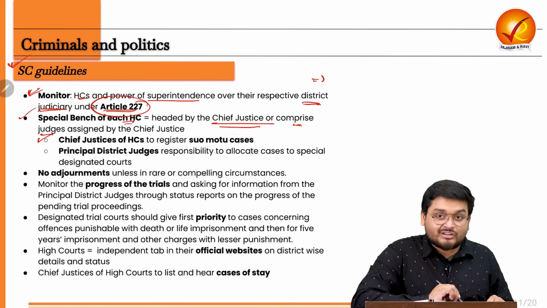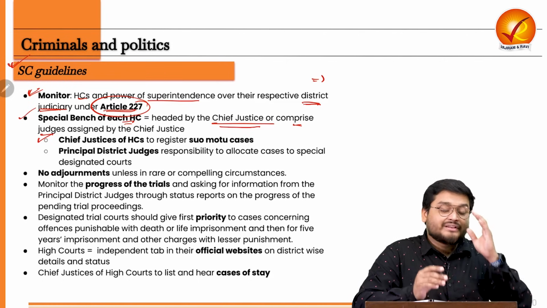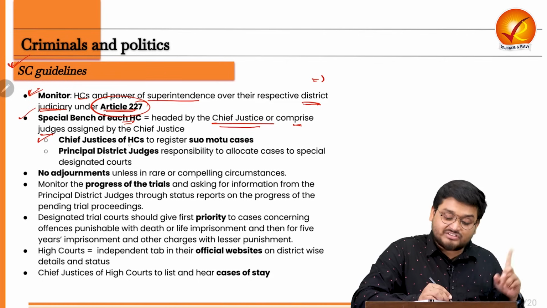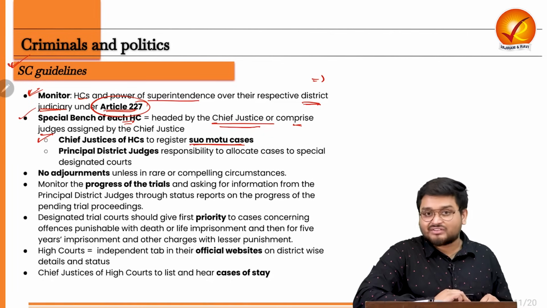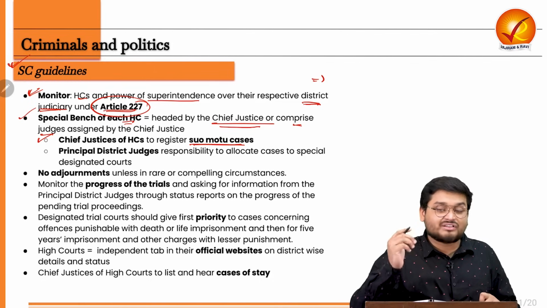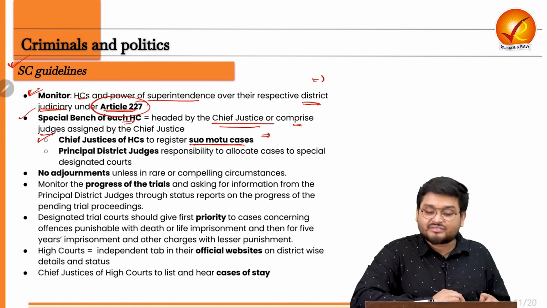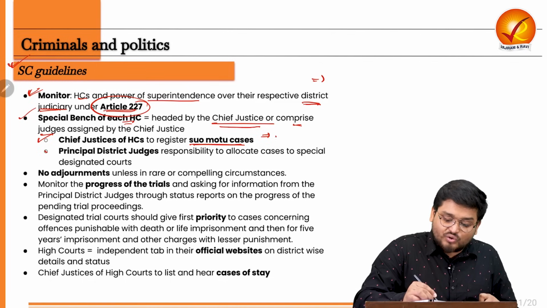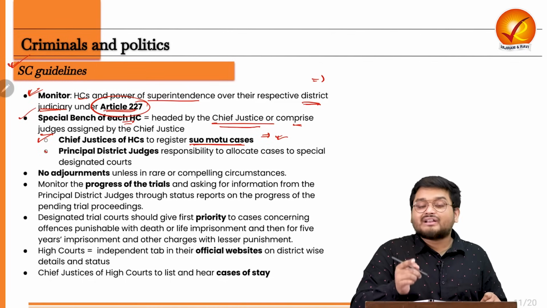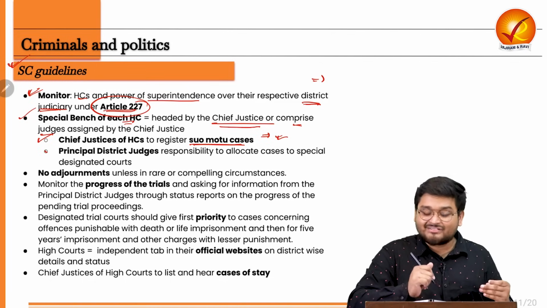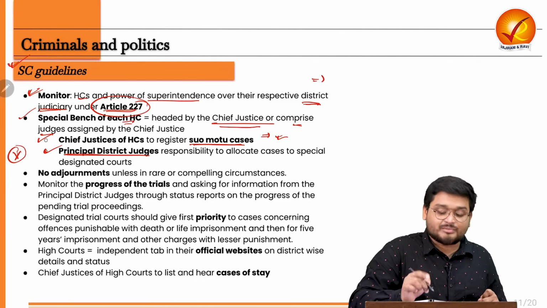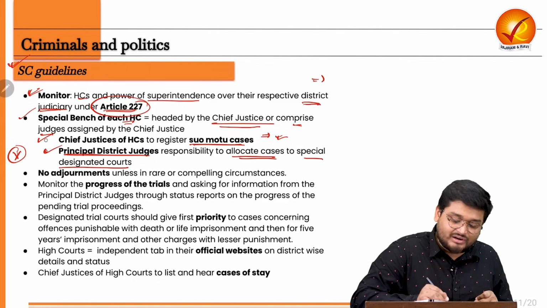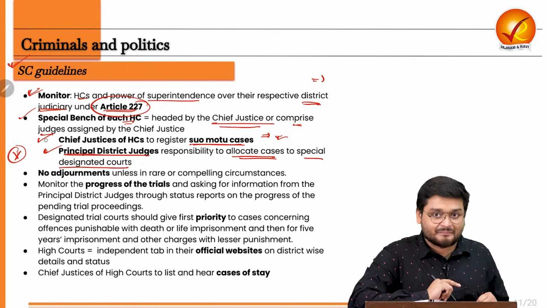Now this special bench has certain responsibilities. The Chief Justice of the High Court, from this bench, has to register suo motu cases on their own. They have to register the cases against these criminals, right? So they will also be trying to track and monitor these cases. The principal district judges have the responsibility to allocate cases to special designated courts for this matter.